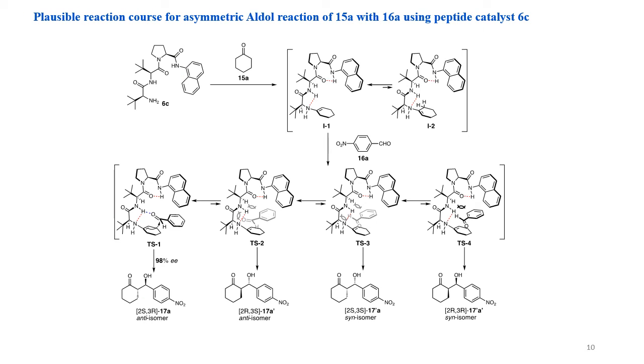The possible reaction course of the asymmetric aldol reaction of cyclohexanone with 4-nitrobenzaldehyde using peptide organocatalyst 6C. First, the condensation of the N-terminal primary amine of peptide organocatalyst 6C with aldol donor 15A forms an enamine as intermediate 1.